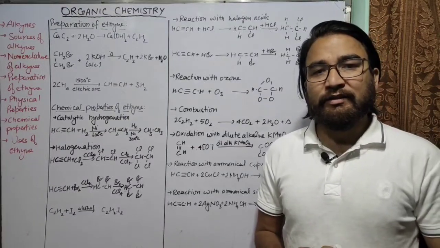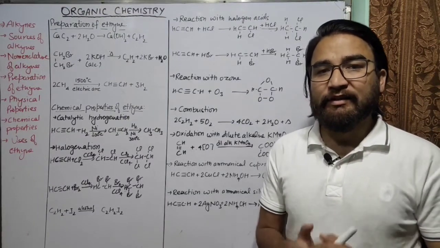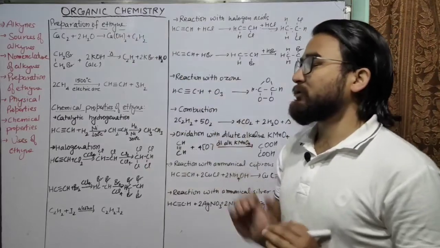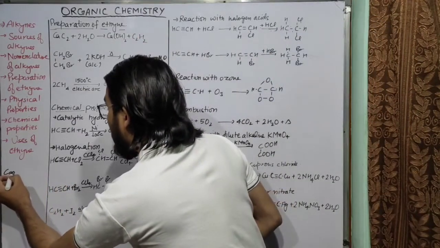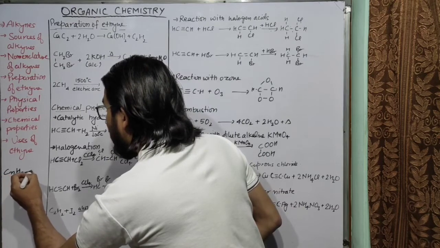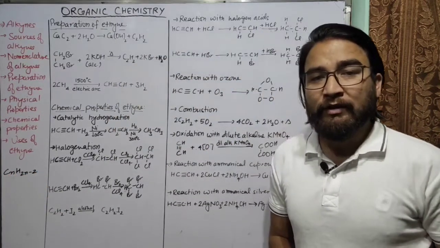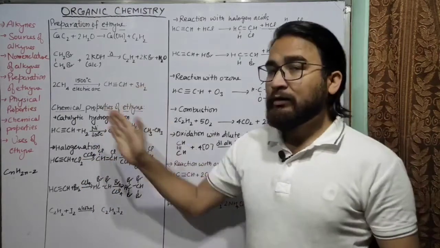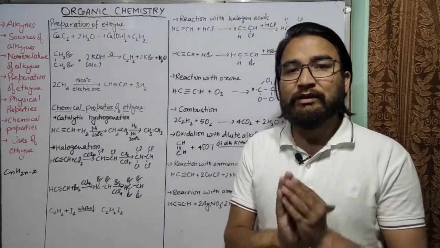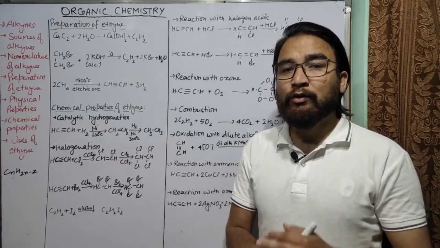Hello everyone, this is the 6th lecture on organic chemistry, and in this lecture we are going to discuss alkynes. As you know, the general formula of alkynes is CnH2n-2. So this is one of the analogous series of hydrocarbons. The alkynes are those hydrocarbons which contain a triple bond between two carbon atoms.